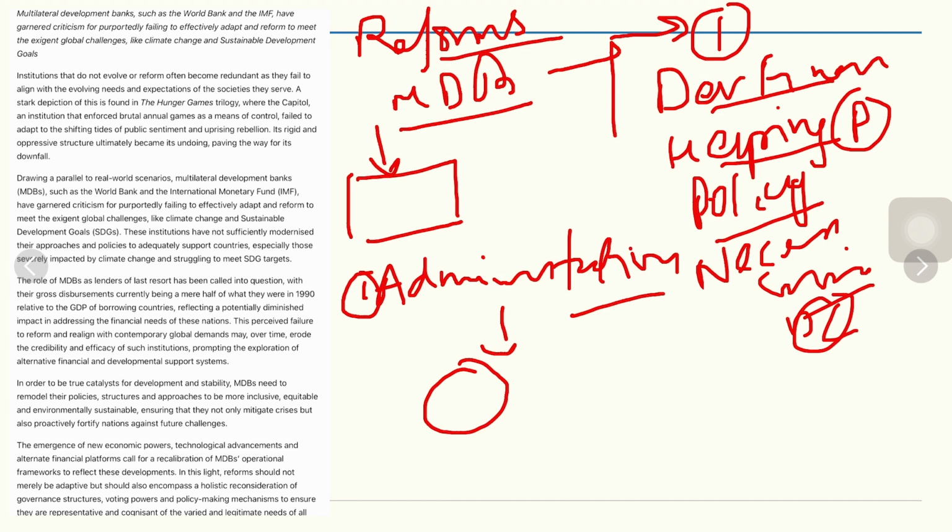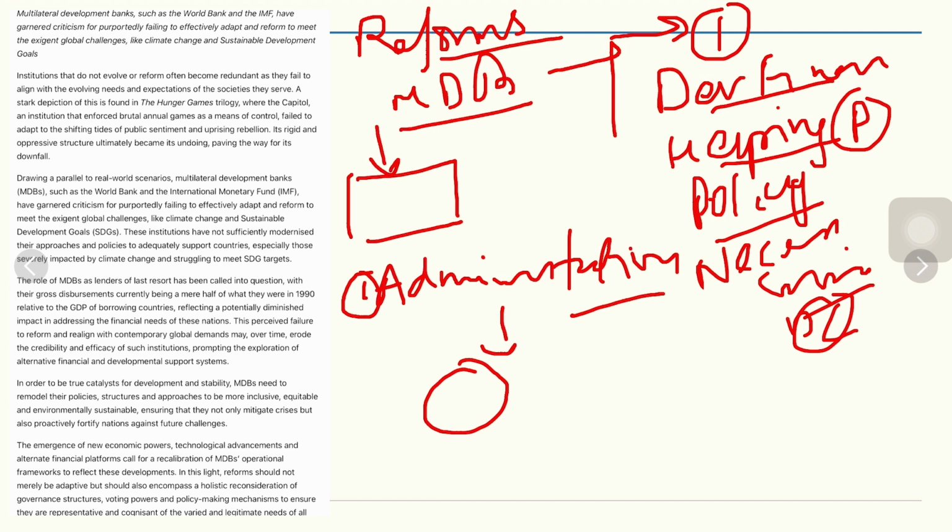Those Western countries used to decide who will get finance and on what terms, and consequently those structures are still there. A lot of developing countries have become developed, or a lot of least developed countries have become developing. So their economic potential has increased, but their say in the administration has not increased in comparison to the development they have achieved.